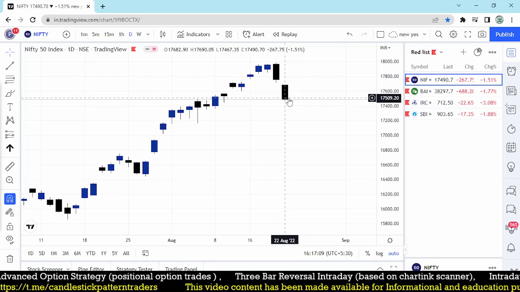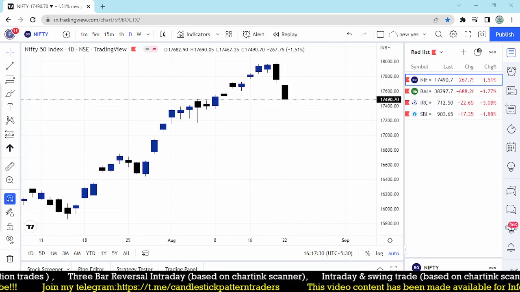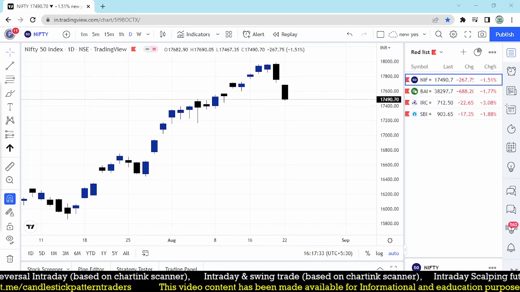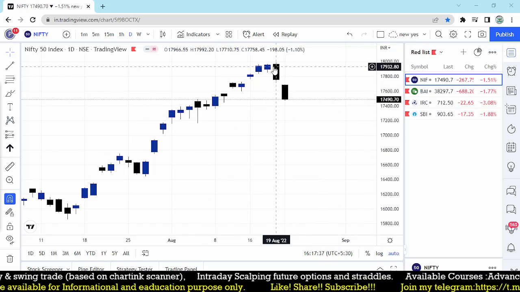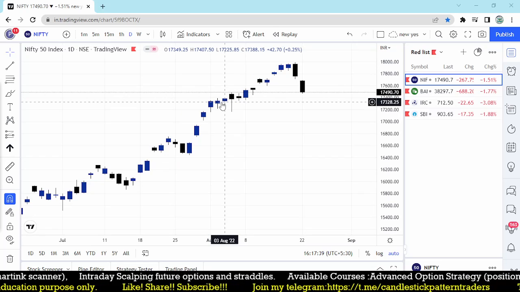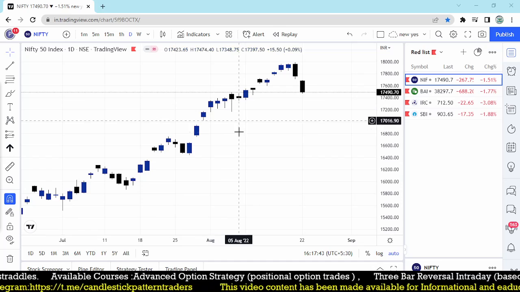Just a second, please. In 2 days, there is a 500 point drop. It took 8 trading sessions to gain that 500 points, but within 2 sessions all the gain was dropped.